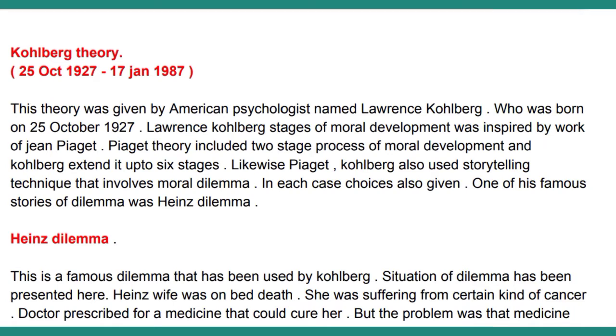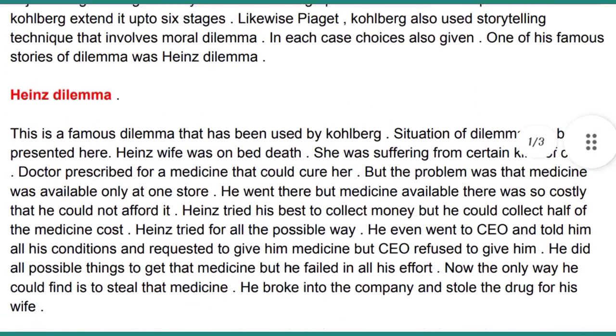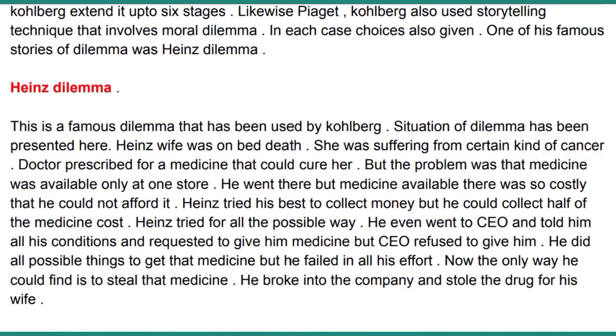Now, what was the Heinz dilemma? Let's see. Basically, it was a story given by Kohlberg. In this story, there was a man, a husband named Heinz, and he had his wife also. His wife was suffering from some type of cancer, and she was on her deathbed, meaning she could die at any time. Her condition was very critical.